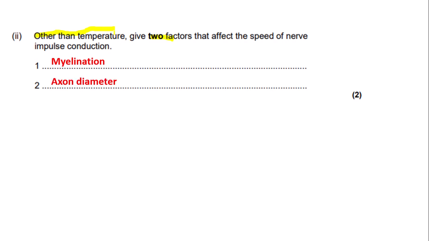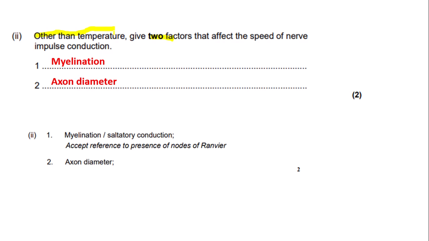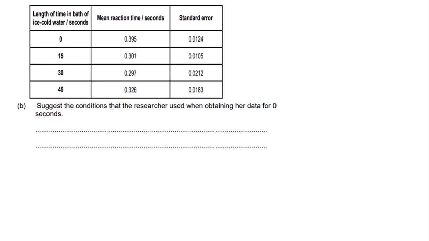So let's look at the mark scheme. So the first marking point that you could write is myelination, or you can write saltatory conduction. Also, it accepts references to dependence on nodes of Ranvier, so you can put that as well to get the mark. But we put myelination, so we would get the mark. Also, it says axon diameter, which we wrote, so we would get all 2 marks for this question. So let's move on to the next question.